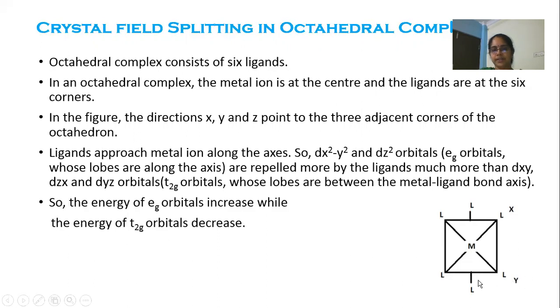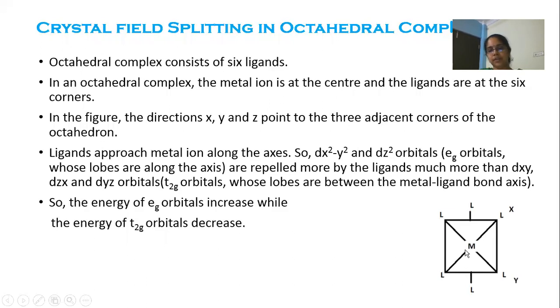The coordinate axes, x, y, and z, point to 3 adjacent corners of the octahedron, and the ligands are approaching along the coordinate axes. We can see in the diagram that the ligands are in the same direction as the coordinate axes, which are x, y, and z. So ligands approach the metal atom along the coordinate axes.